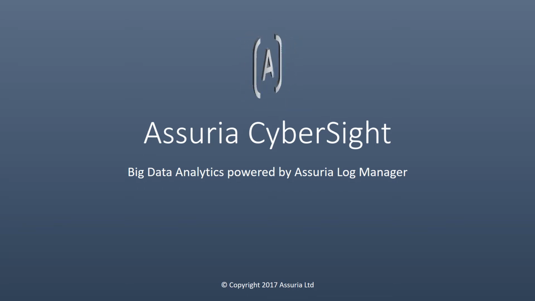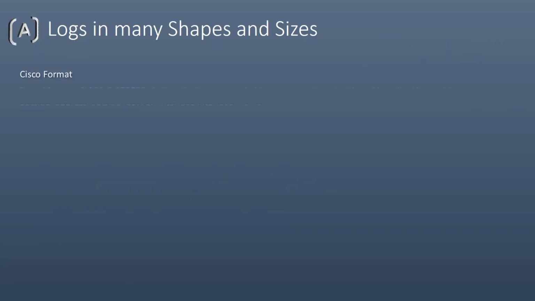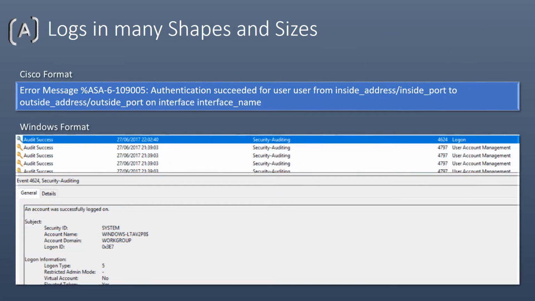Welcome to this demonstration of Assuria CyberSight's filtering and discovery capabilities. To start, let's look at the steps required to exploit our log data. Log data comes in many formats. As you can see from this example, a Cisco firewall logon event is very different to a Windows logon event.